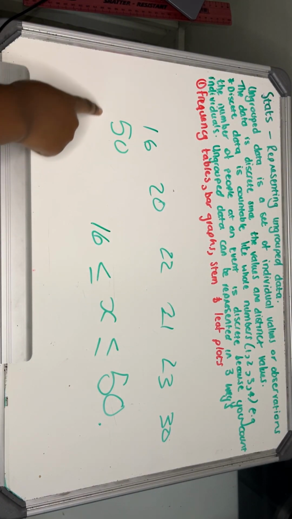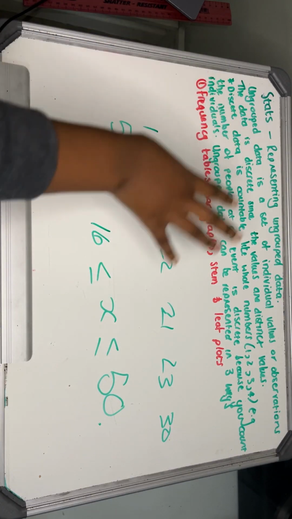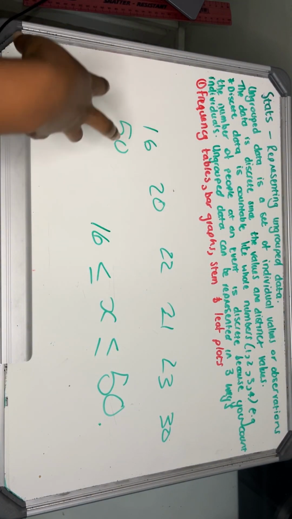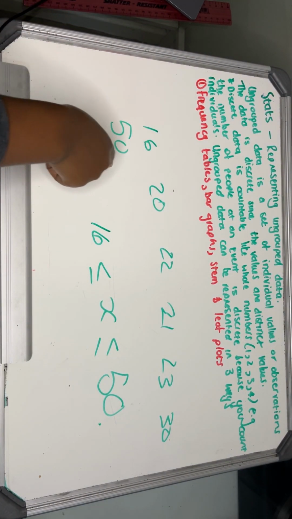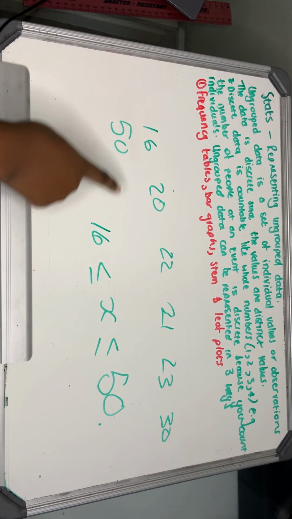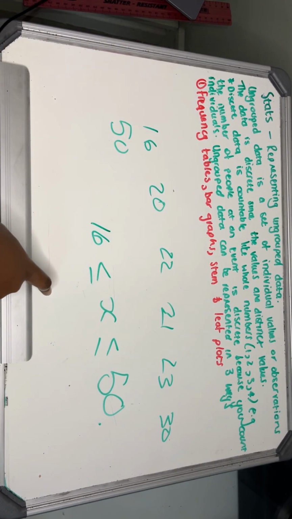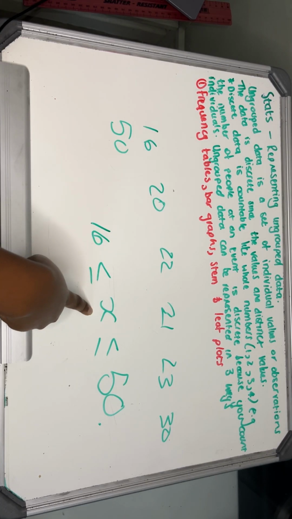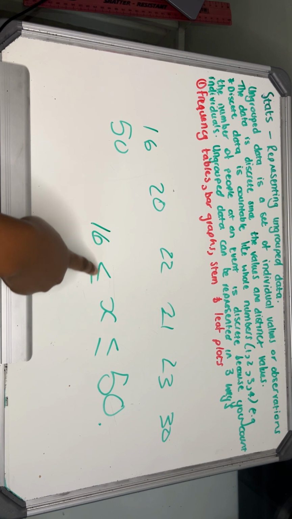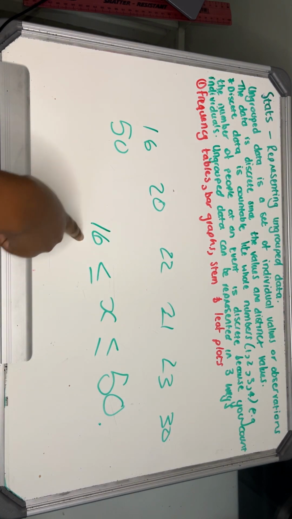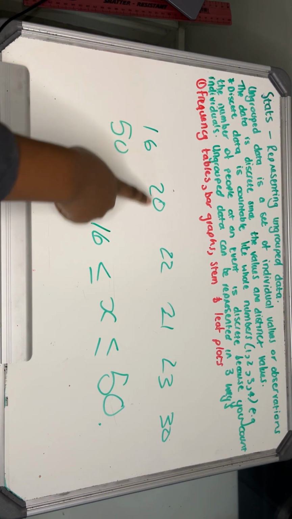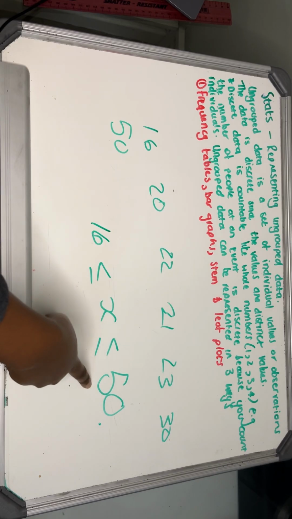And you got the individual ages of the people that you asked, and you can count here that 7 people, right? But now when you group it and write it in terms of an inequality, x represents the age, right? So the age of people was greater than or equal to 16, yes, 16, and then less than or equal to 50.